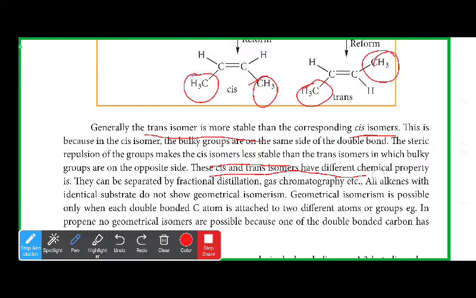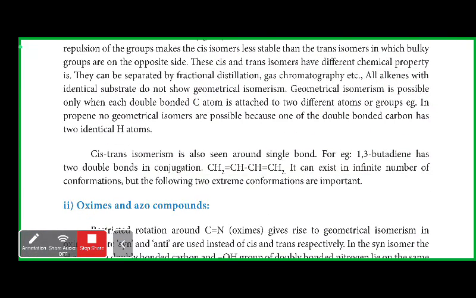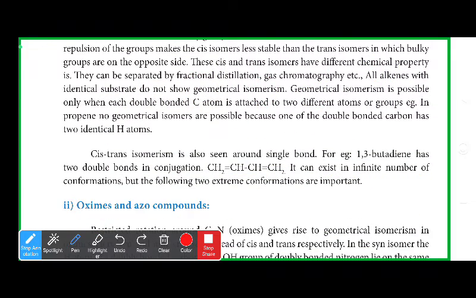The cis and trans isomers have different chemical properties. They can be separated by fractional distillation, gas chromatography, etc. All alkenes do not show geometrical isomerism. Geometrical isomerism is possible only when each double bonded carbon atom is attached to two different atoms or groups. In propene, no geometrical isomers are possible because one of the double bonded carbons has two identical hydrogen atoms.